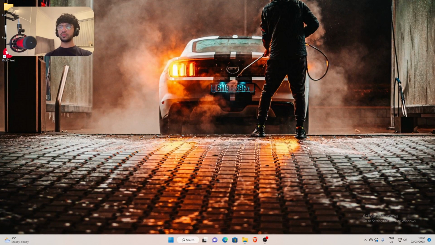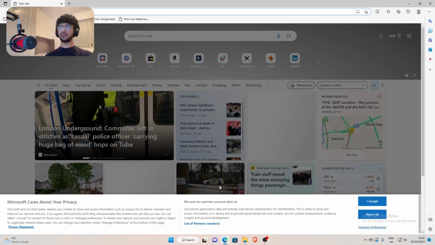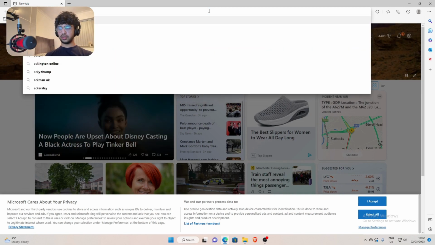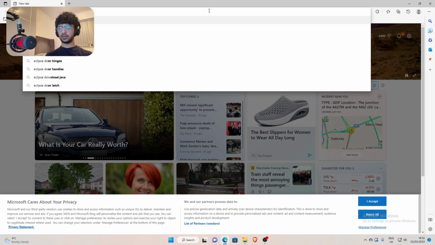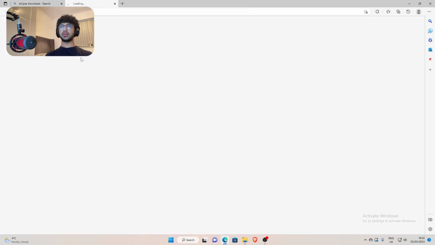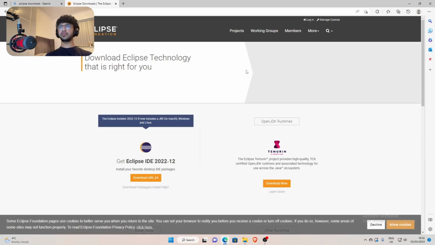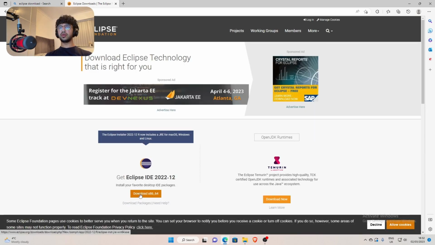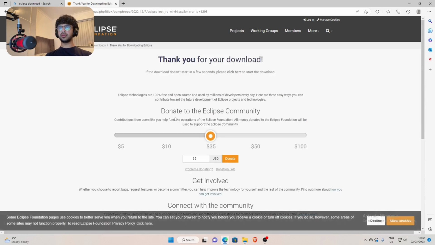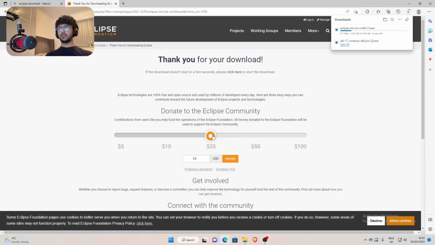You just want to open your browser once more. Type in Eclipse download, click the first link. Then you want to click download. Then you want to click download. You can donate if you wish.